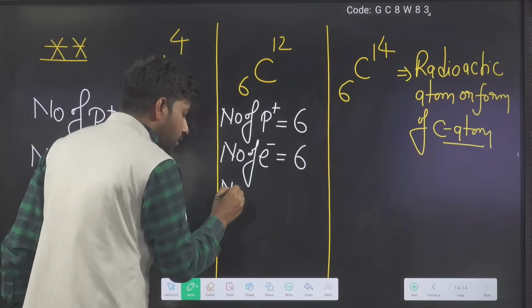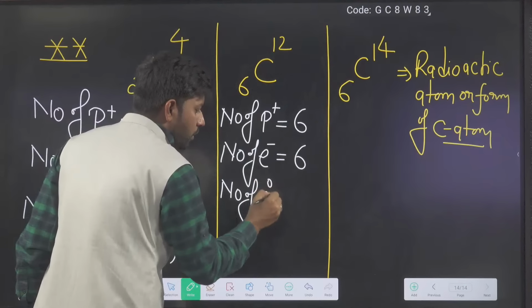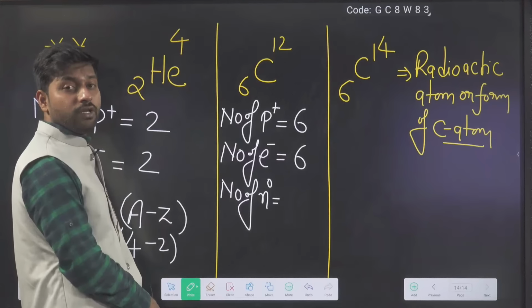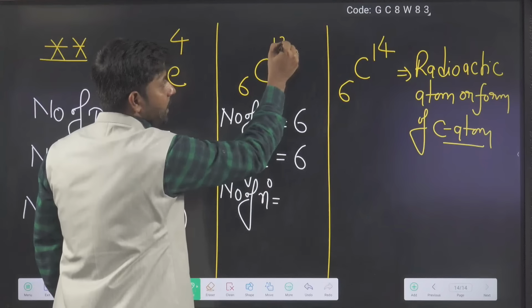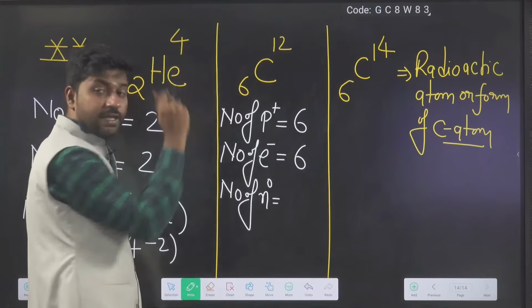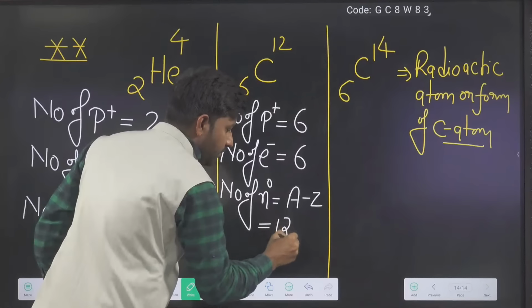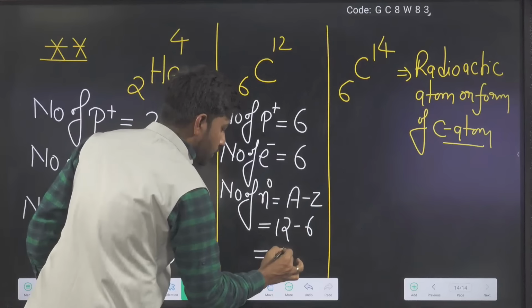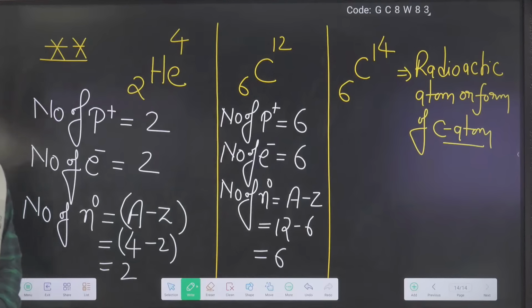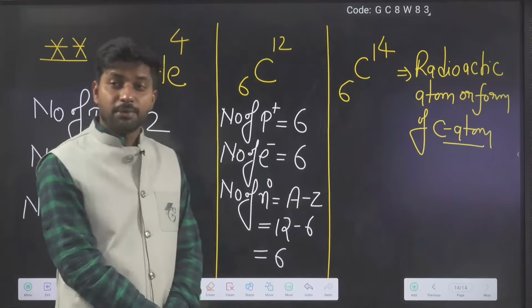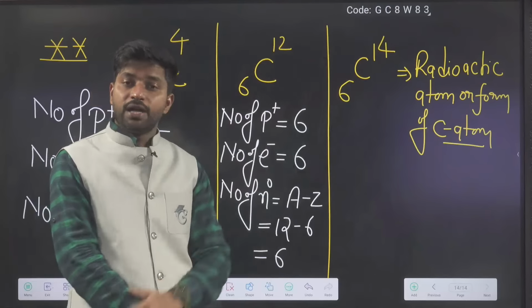And the number of neutrons is A minus Z, 12 minus 6, equal to 6. Simple, no issue.